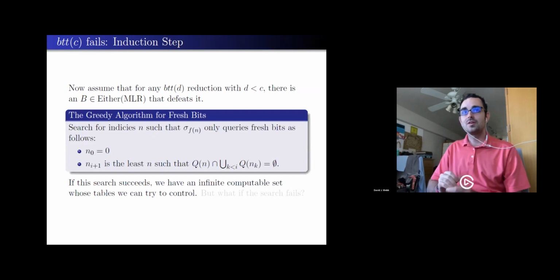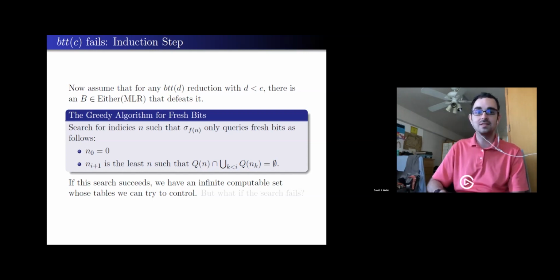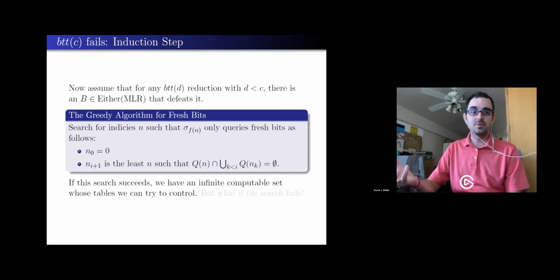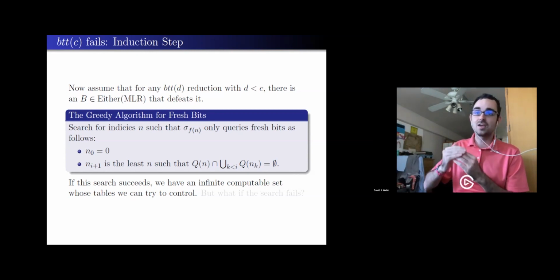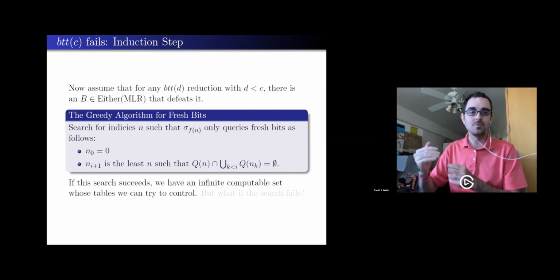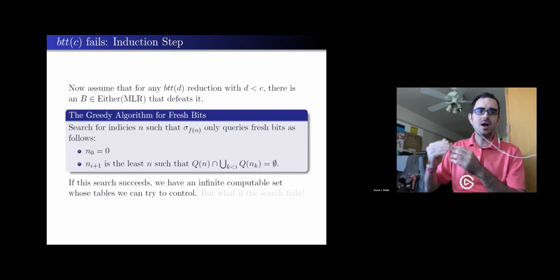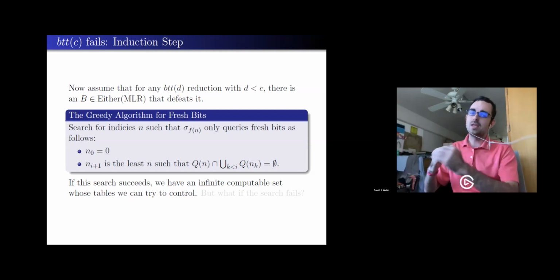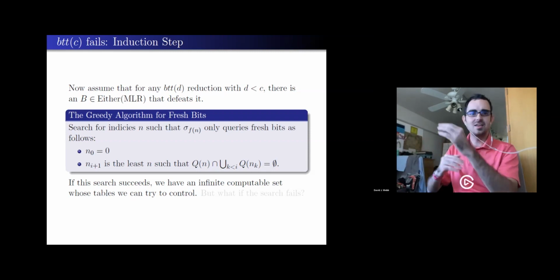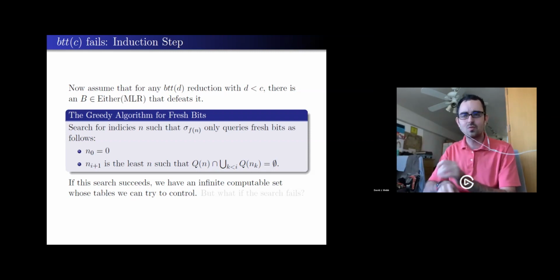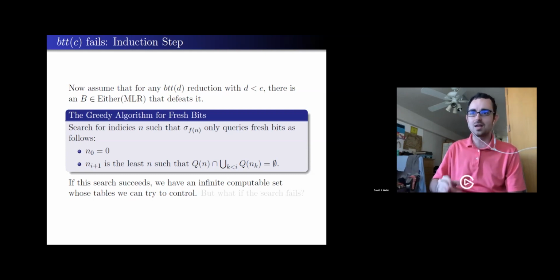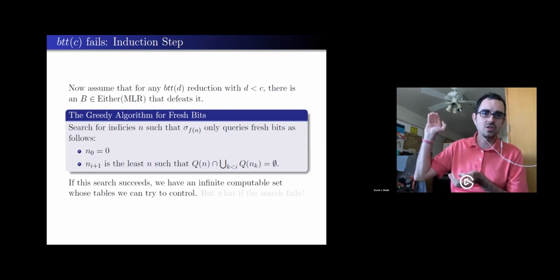So I want to give a little bit of language to the algorithm I'm using to do the search. And it's just the naive greedy algorithm. We don't need to do anything particularly clever. We'll just start with the first one. Certainly those bits have never been seen before because I haven't seen anything yet. And then I'll just ask, what's the next table that has all fresh bits? It's possible that picking that one eliminates some future choices because their Q sets intermingle in a certain way, but I'm not going to worry about backtracking or anything. I'm just going to naively search in a greedy way.